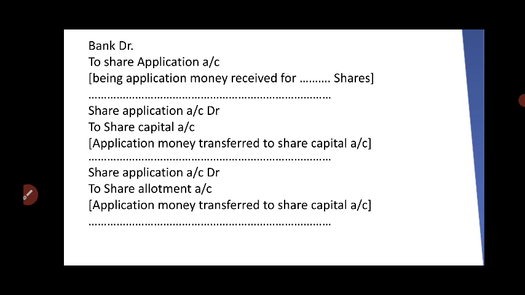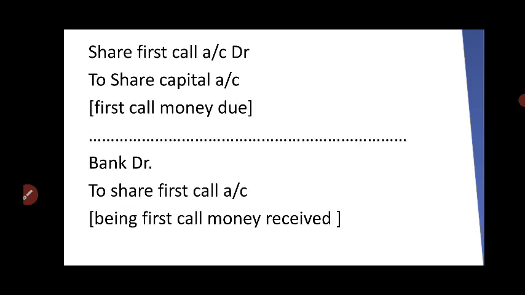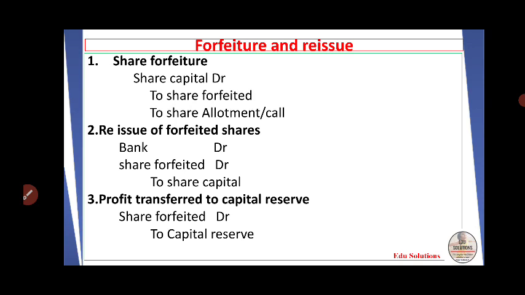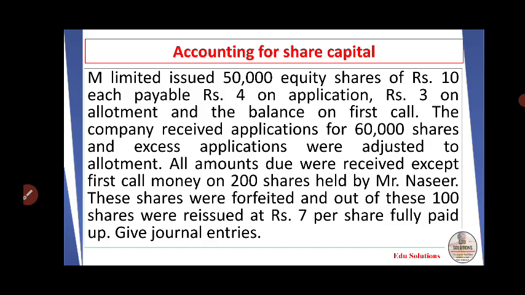I think it is better for you to solve this problem. We will give journal entries for share application stage, share allotment stage, share first call stage, then share forfeiture, reissue, and transferring the balance to capital reserve account. So take this problem as an assignment. Take down this problem into your notebook, solve the problem, and send the answer to my personal WhatsApp number. Okay, so do it today itself.